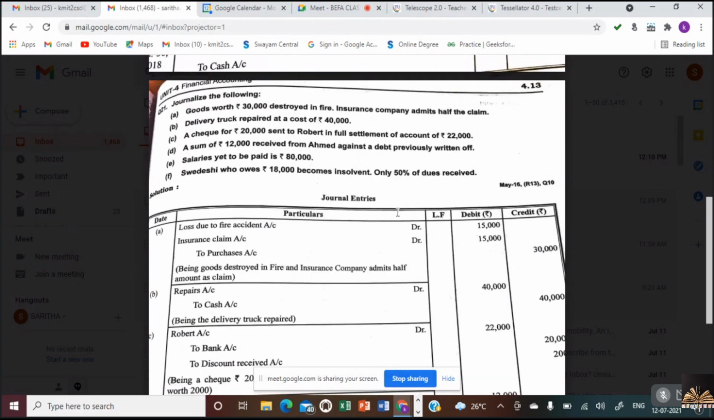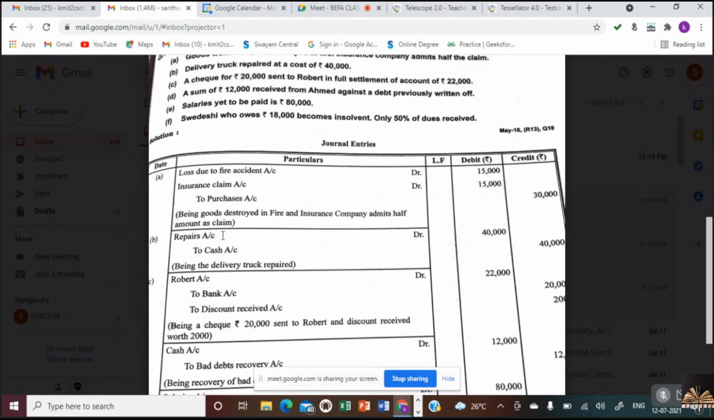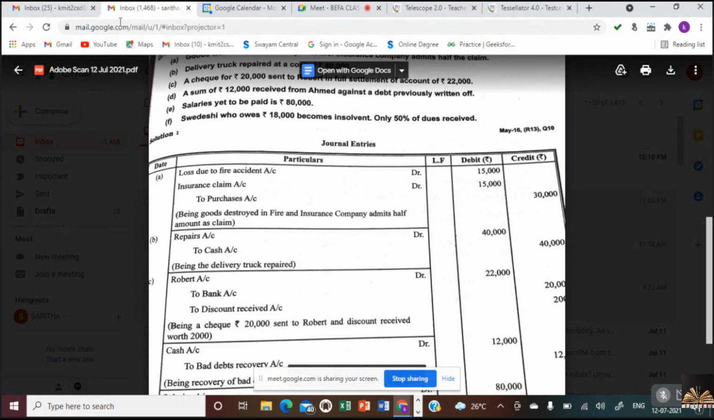Okay, I am repeating once again. Paid salary rupees 80,000: salary account debtor to cash account, normal entry. Second, if it is paid in check, salary account debtor to bank account. If it has to be paid but is not paid, salary account debtor to outstanding salaries account. Is this clear, all of you? Yes, ma'am. So we'll start with another problem.